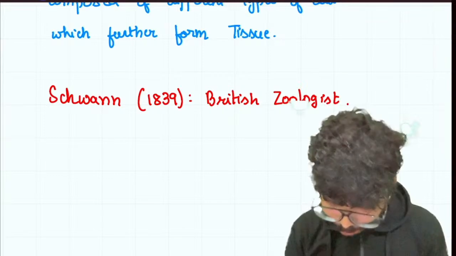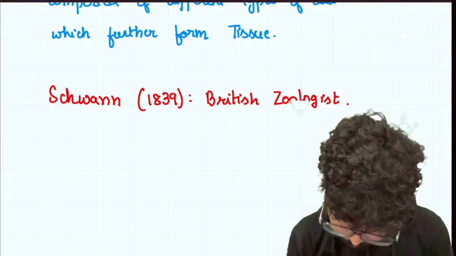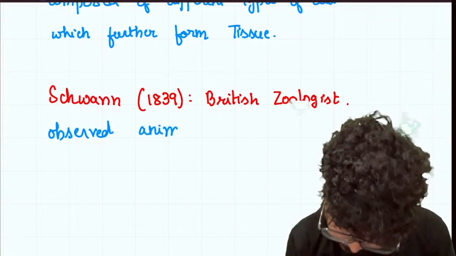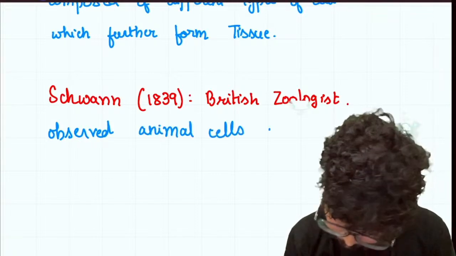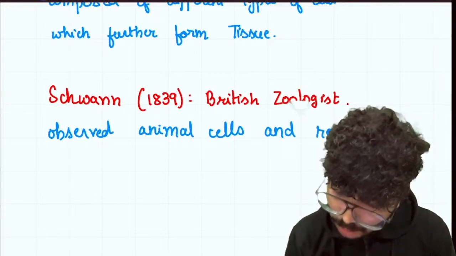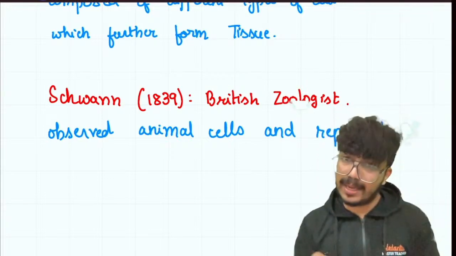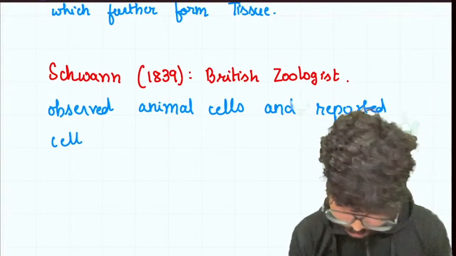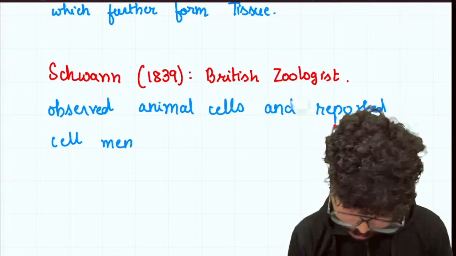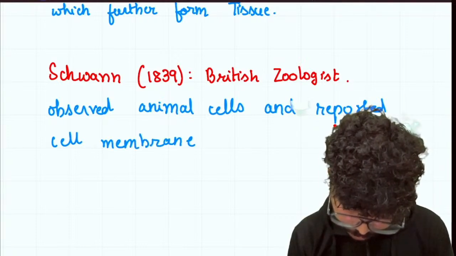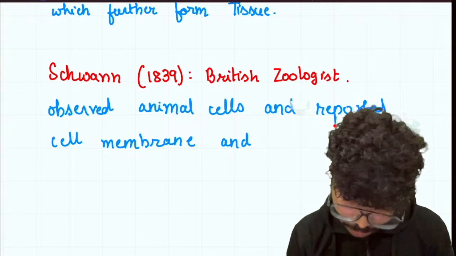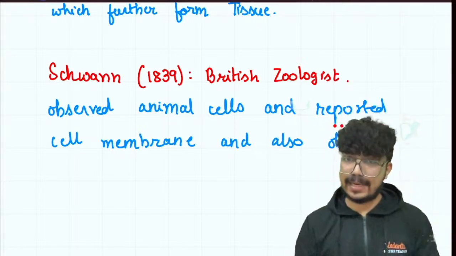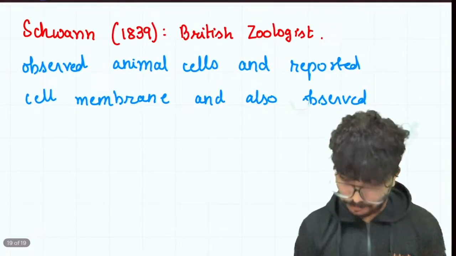Okay, so I'll write this point that Schwann observed animal cells and reported the presence of plasma membrane or cell membrane. And he also observed that the cell wall is peculiar to plant cells only.